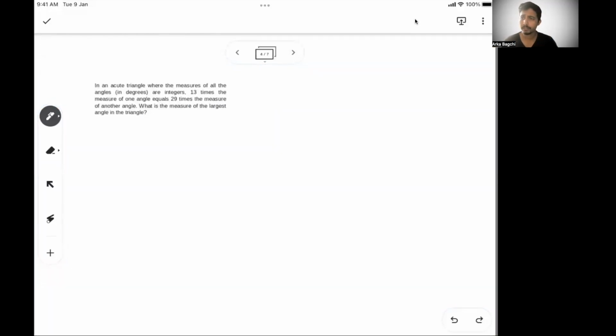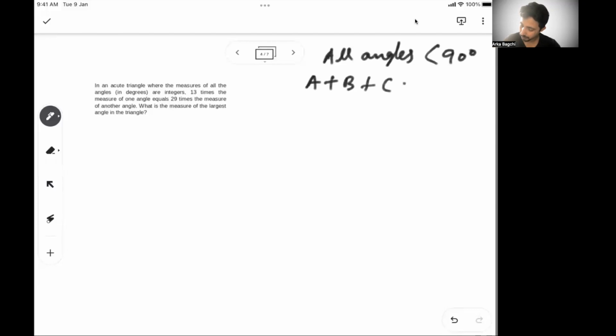Let's get started with the next problem. So if you read this problem carefully, what it says is: in an acute triangle, what it means by acute triangle is that all angles are less than 90 degrees. And then there are three angles, A plus B plus C is 180 degrees. Now they said 13 times the measure of one angle is 29 times the measure of the other angle. So 13A is 29B. This much is given to you. What is the measure of the largest possible angle?